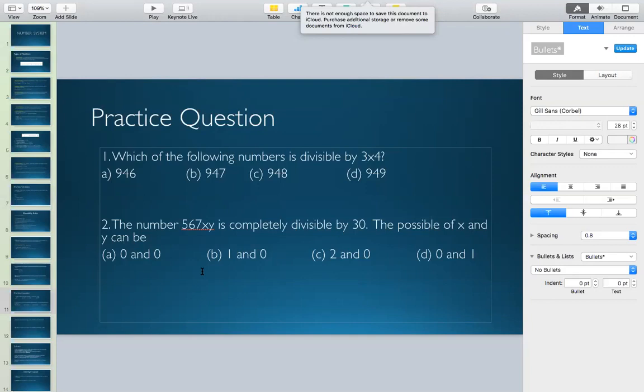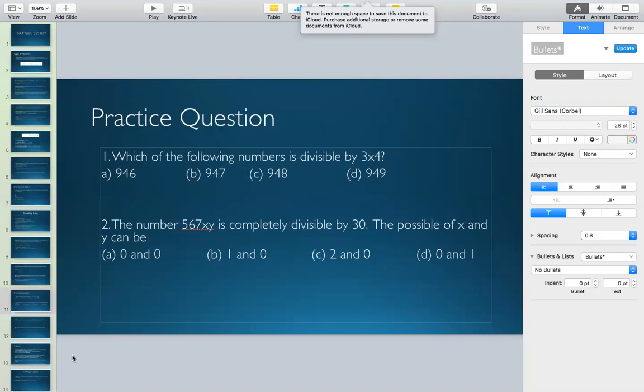So we need to find out the possible values of x and y out here. So now 30, have I discussed the rule of 30 with you? No, I have not. Then what you need to do? Since 30 is a composite number, you need to break it as a product of its factors. Now you can go for 1 into 30, 2 into 15, 3 into 10, and 6 into 5. We need to go for that pair where the highest common factor is 1. We need to go for that pair which are co-primes to each other. So I believe if you have solved it on your notebook, the pair will come out to be 5 and 6.